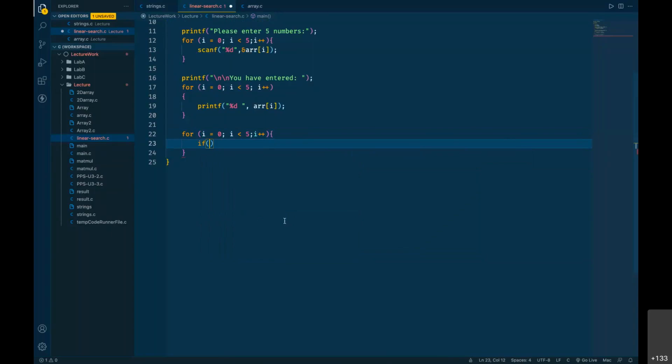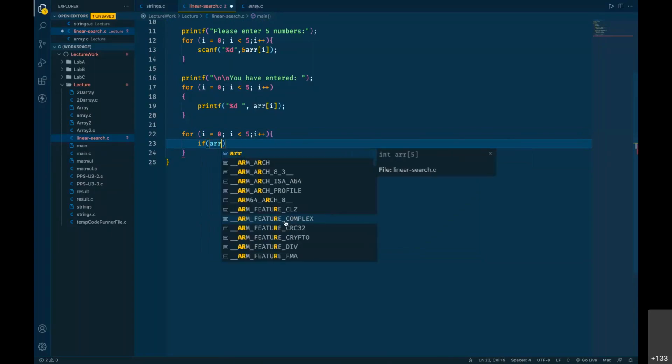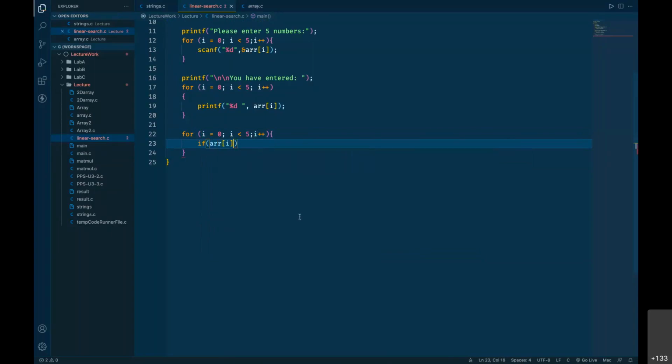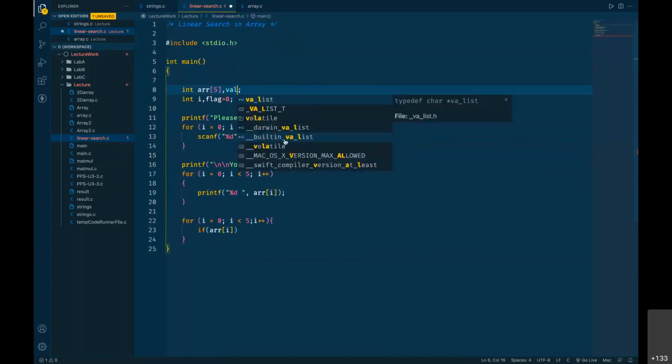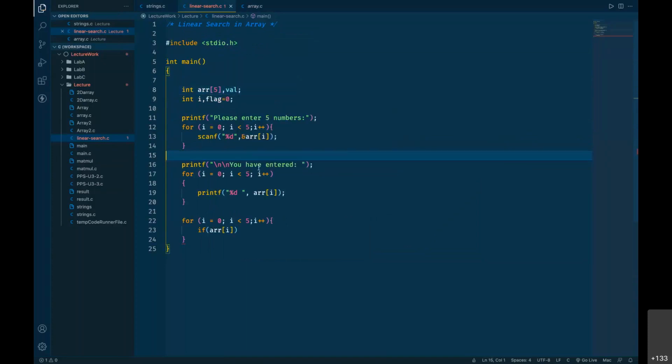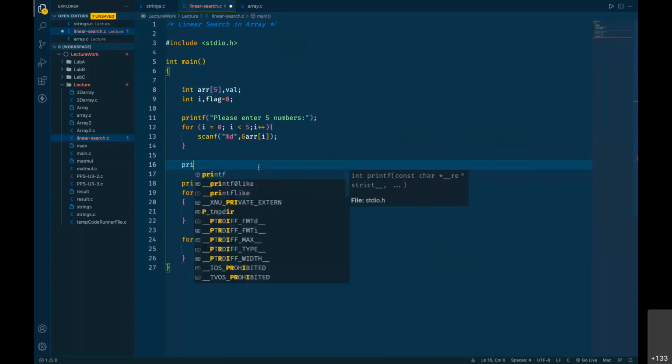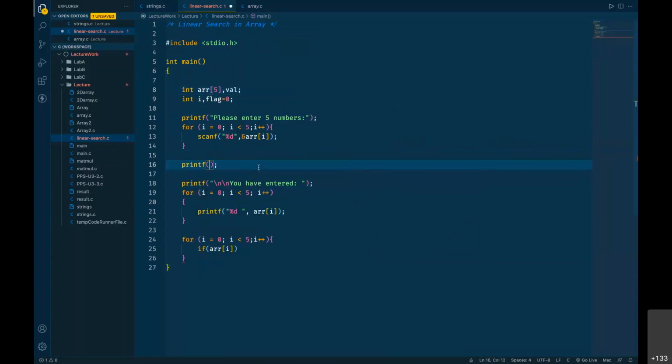So the if condition arr[i]. Well, before that we need to ask the user which value you want to search, right? So let us ask the user to enter that value also, the search value, and let's say printf "please enter a value to search".